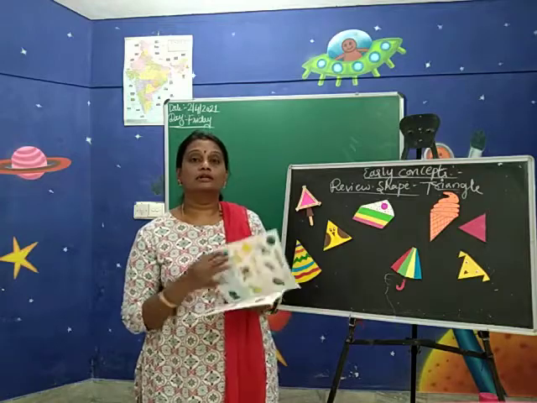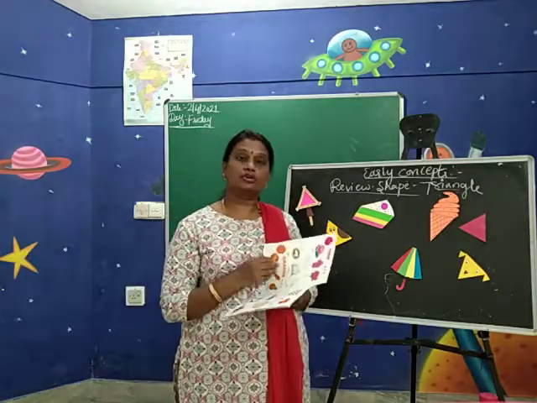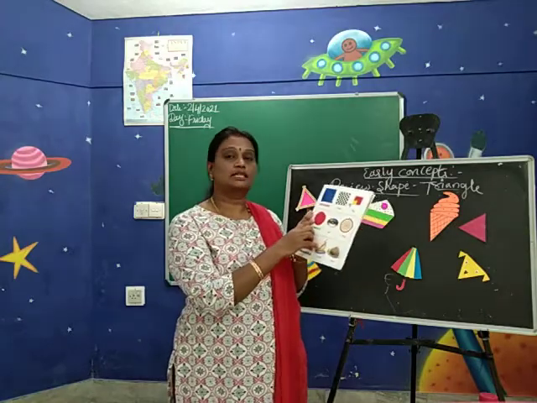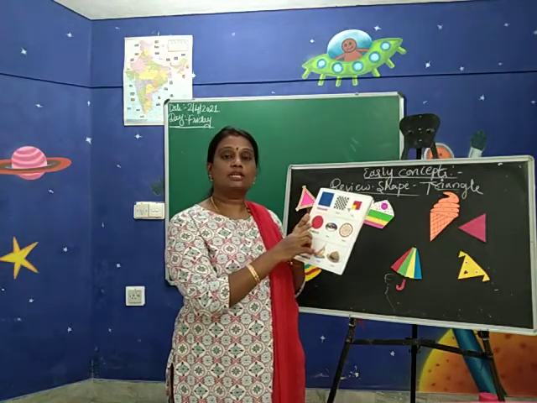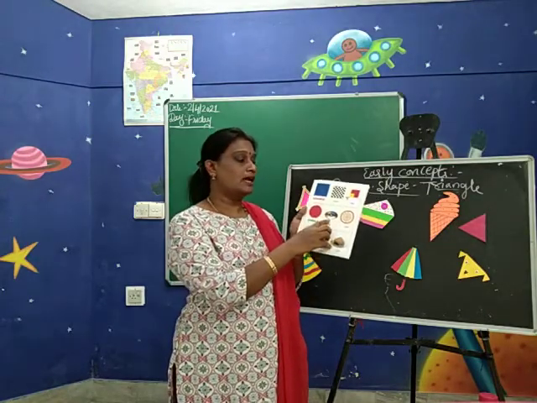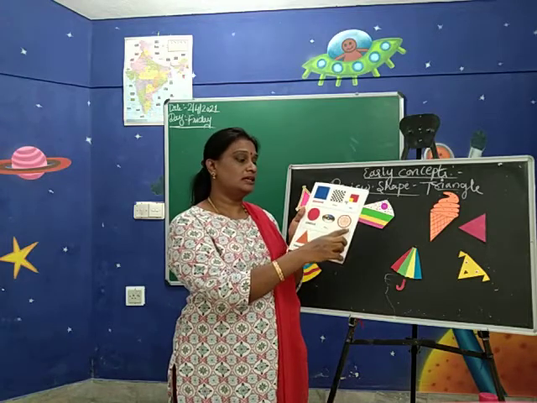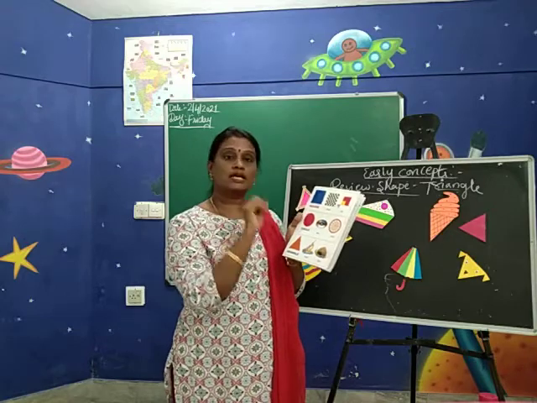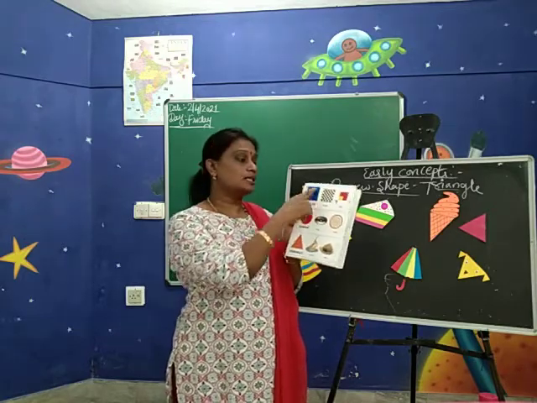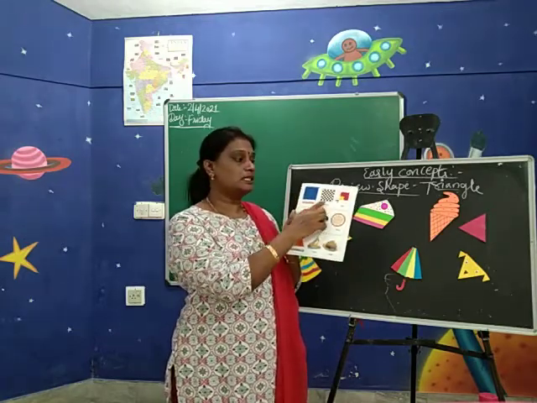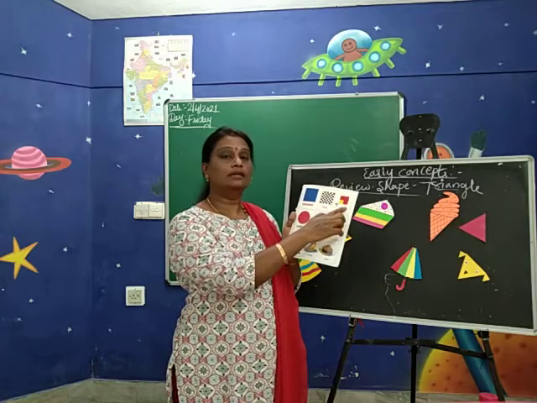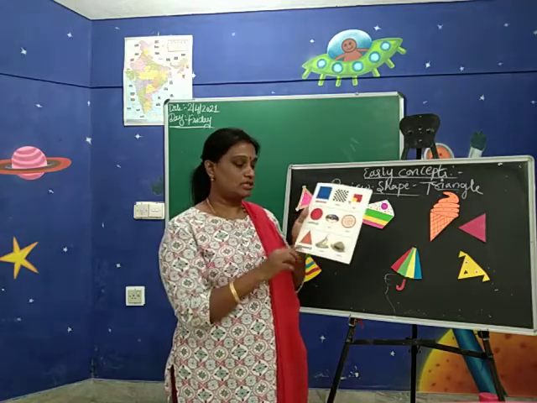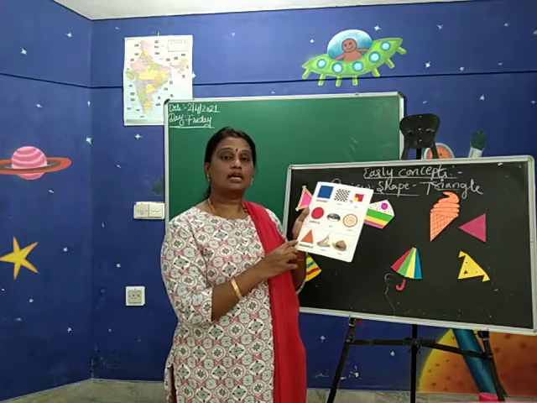Can you remember which are the shapes ma'am has revised for you? Yes, that is first circle. Circle is in round shape, it has no sides, no ends. An example for the circle is CD and clock. Next comes the square. Square has 4 sides, 4 corners. All the sides are equal in square. Example for square, chessboard and carom board.